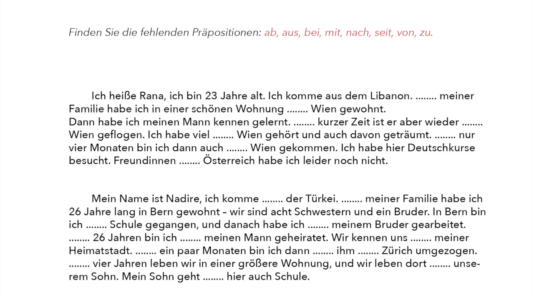So it's clear for me that here I would go with my preposition from Lebanon. "Ja, ich heiße Rana, ich bin 23 Jahre alt und ich komme aus dem Libanon." You see that Lebanon here has an article, der Libanon, also aus dem Libanon.